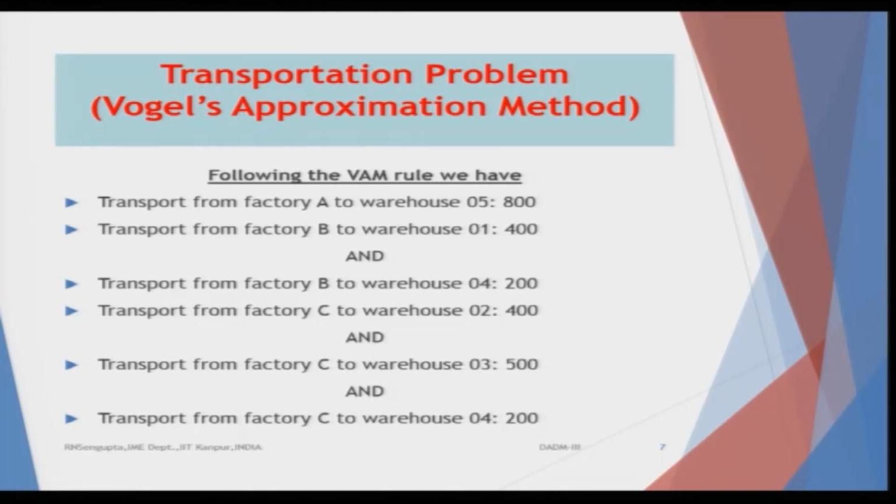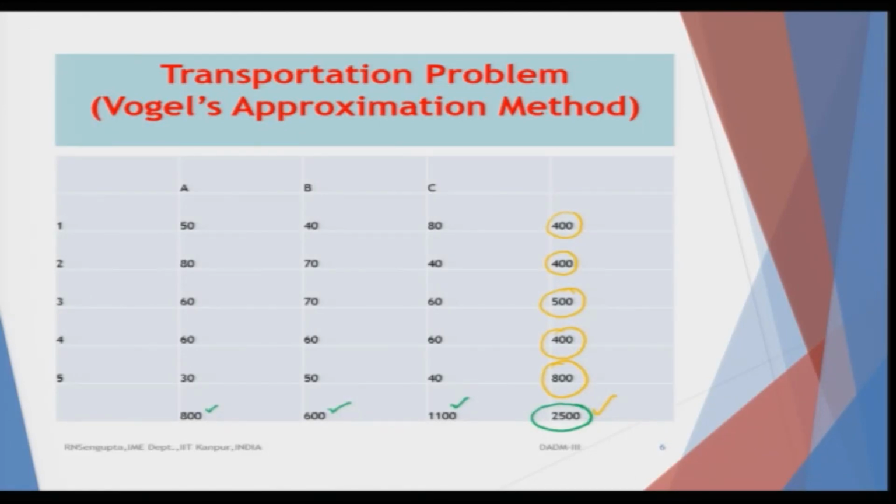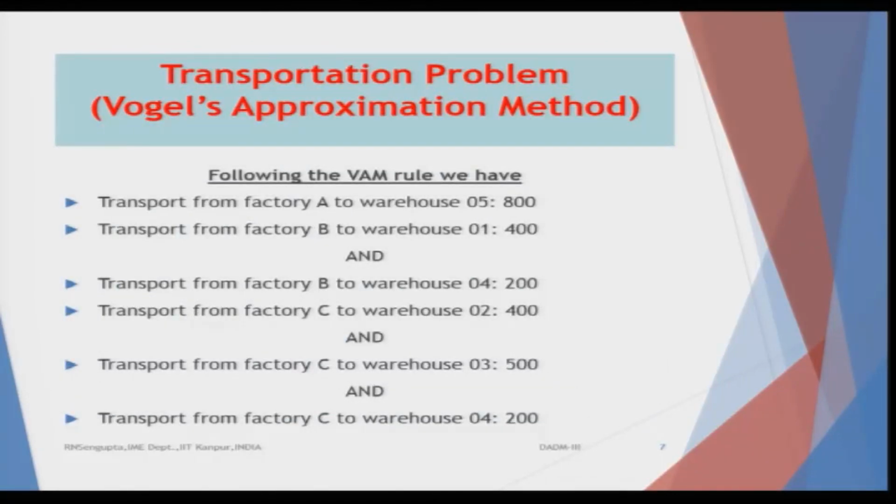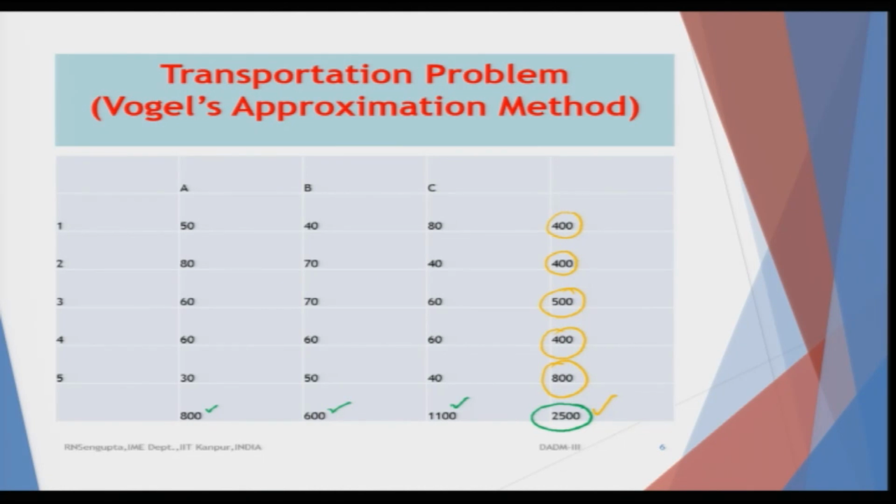C is the last column. If I consider the first values, the total amount of the combination is basically 800, so I will transport from A to 5, 800. Why A to 5? Because the total allocation is 800 and the total demand or need is also 800. So, I will apportion the total amount of 800 at a value of 30, such that at the first step I have ensured the minimum cost.